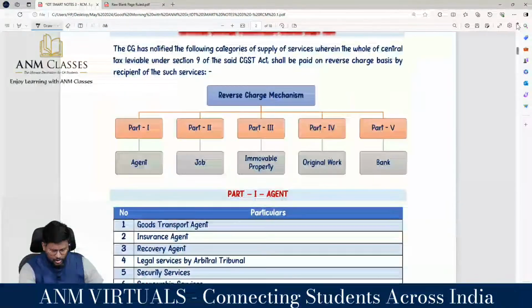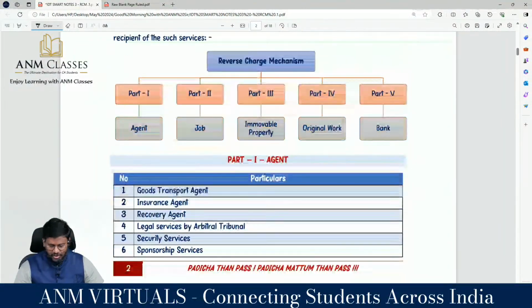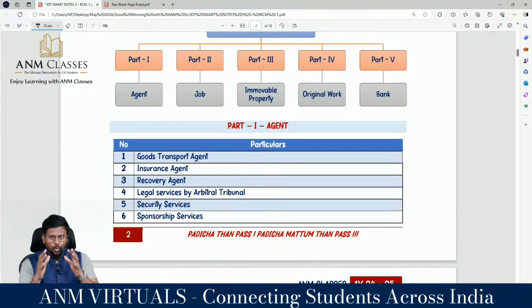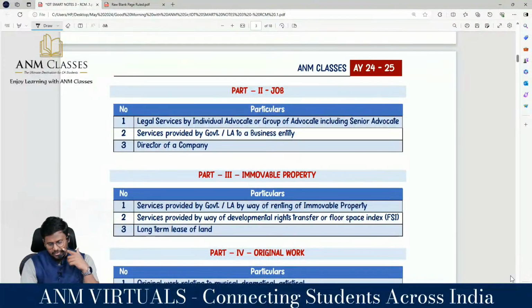We already know the list of RCM under 9.3. Now under 9.3 we are adding both services and goods at CA Final level. For services we are well versed. We know GIRLS. G stands for Goods Transport Agent, Insurance Agent, Recovery Agent, Legal Services by Arbitral Tribunal, Security Services and Sponsorship Services. Number 2, legal services by an individual advocate or group of advocates including senior advocate.